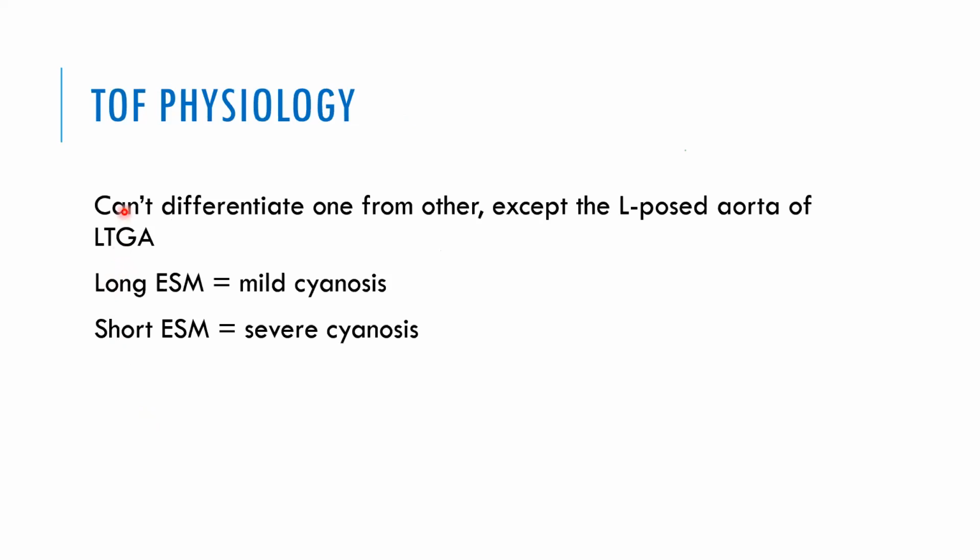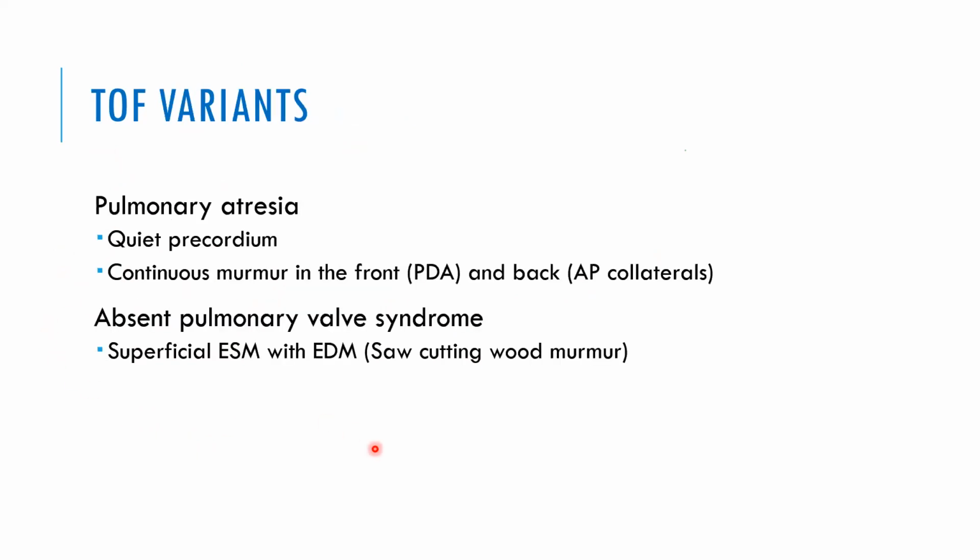Like in TOF physiology, clinically it's difficult to differentiate one from the other. That is, somebody has a corrected TGA with VSD and PS, somebody has tricuspid atresia with PS, somebody has a classical TOF. Can you differentiate clinically? The answer is no. Except in corrected transposition of the great arteries, where because of the L-posited aorta, in the left second and third space you may have a palpable aorta. You should remember that a long ejection murmur means mild cyanosis, and a short ejection murmur means severe cyanosis.